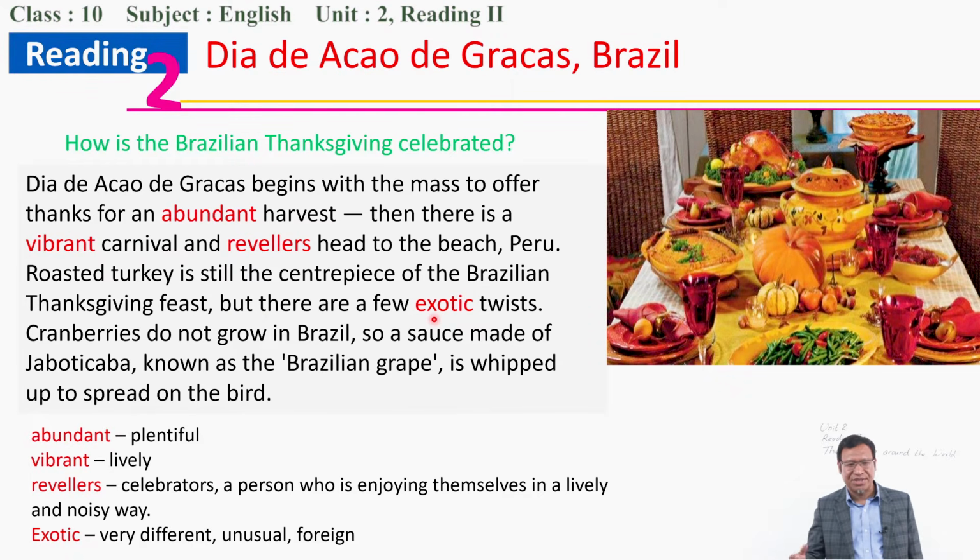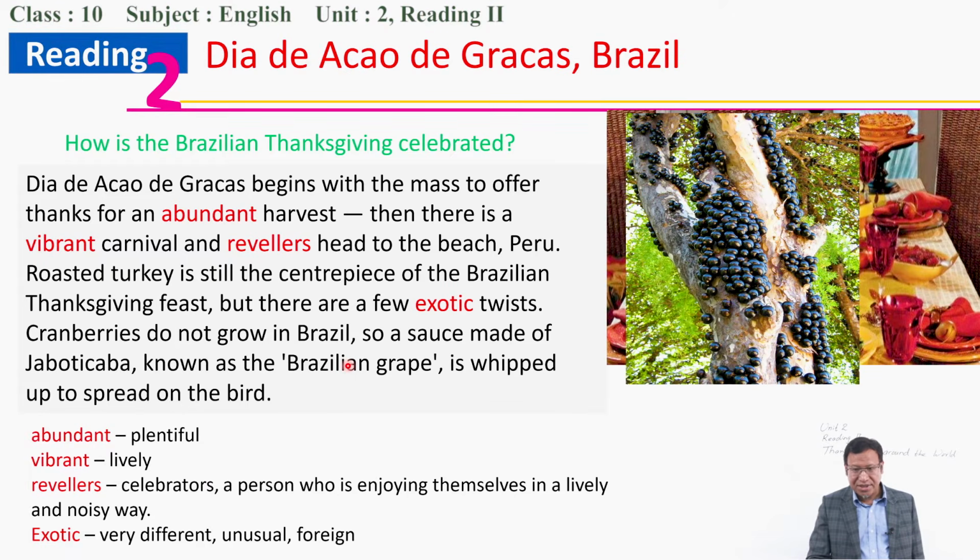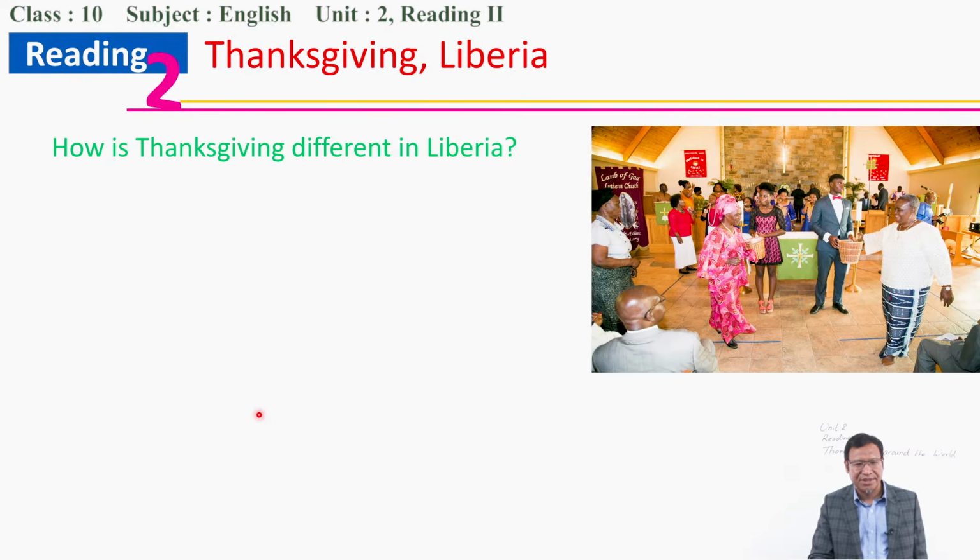Unlike American Thanksgiving, cranberries do not grow in Brazil. A soup is made of jabuticaba. Jabuticaba is the Brazilian grape. So look at this jabuticaba, this is very interesting. This is the Brazilian grape. It's whipped up to spread on the bird. Whip means they mix it and spread it on the bird. All right, so that's what happens in Dia de Ação de Graças.